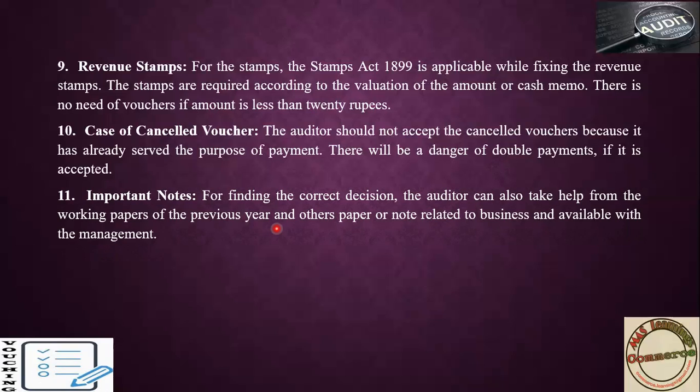If he sees something that does not relate to this business, or has been passed, he has to check the previous year's paper as well as the management decision, so he will get to know whether management has passed this type of transaction in a personal name or not. That also he has to check.